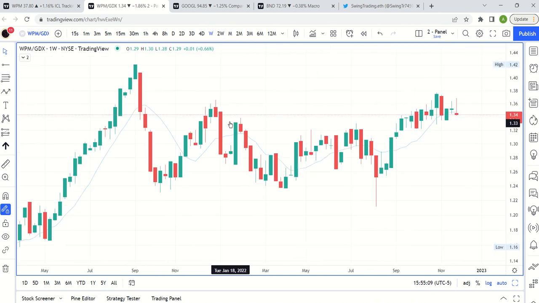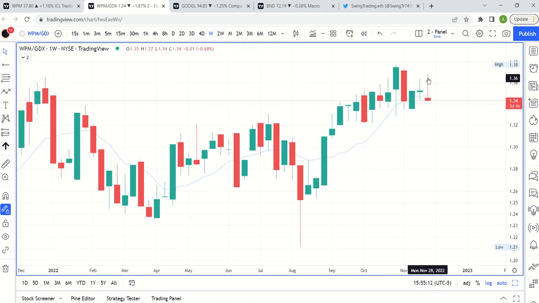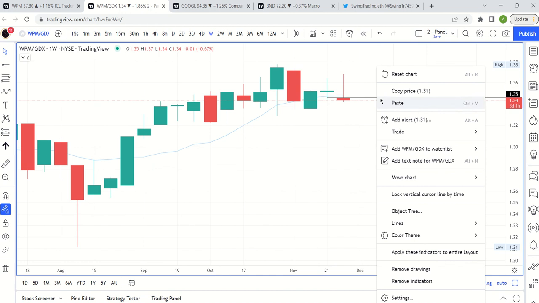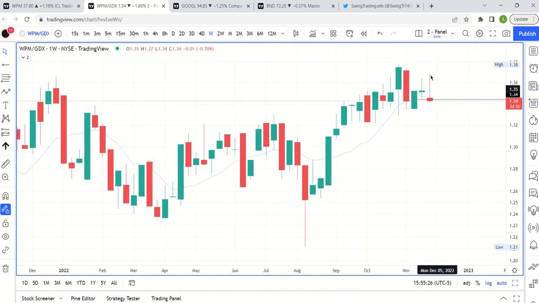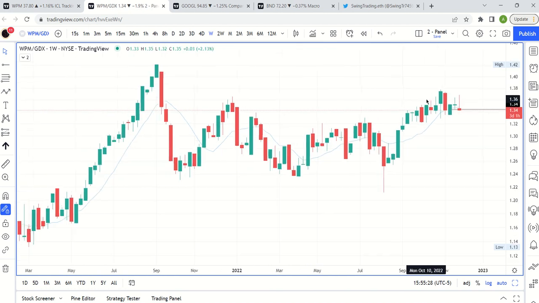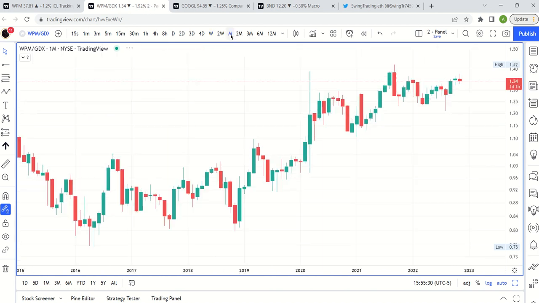And if we look on a weekly level, ooh, that's interesting. So we just printed a pretty ugly weekly swing high. So just thinking really tactically, for the next few weeks, Wheaton Precious Metals is likely to underperform GDX. So that's interesting. And of course, if you understand how price action works, if this underperformance continues, it will cascade onto the lower time frames.